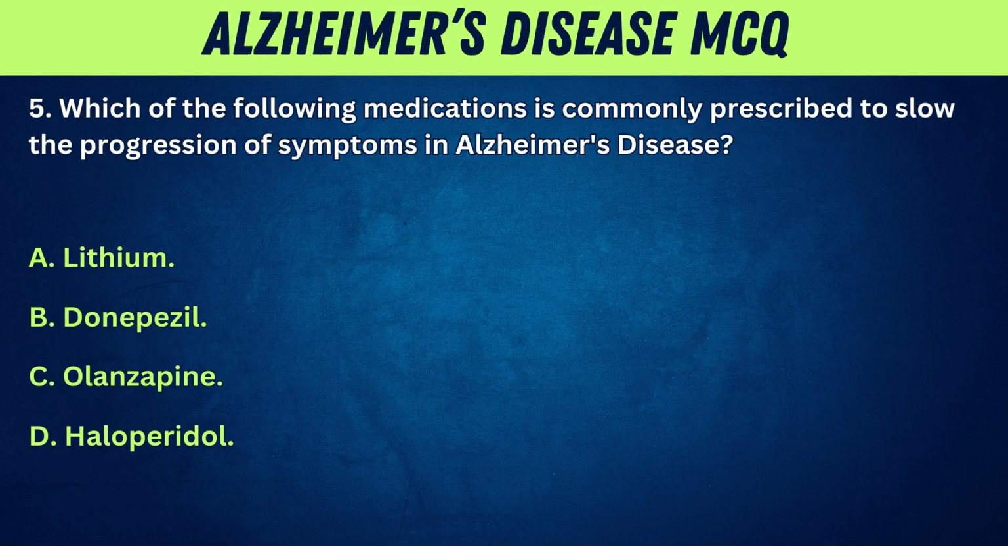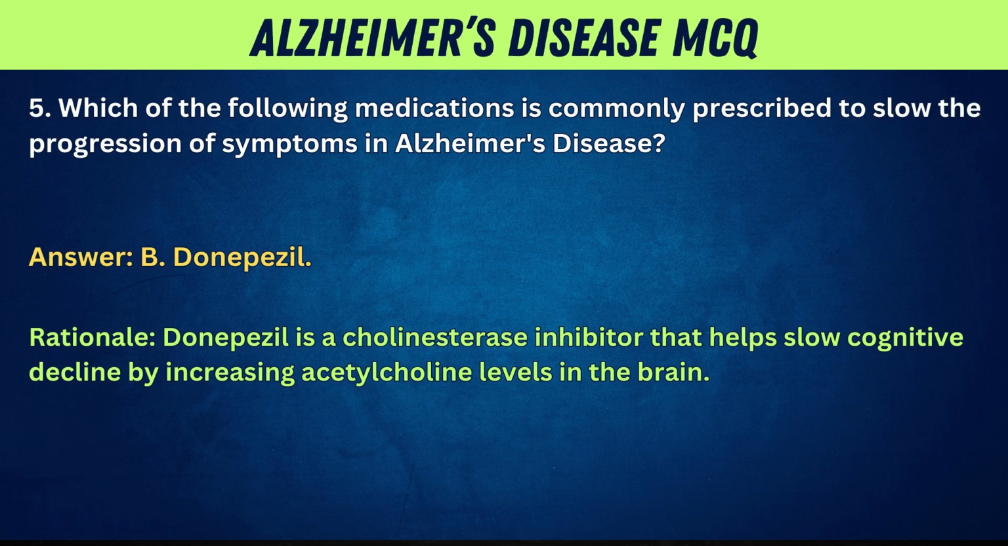5. Which of the following medications is commonly prescribed to slow the progression of symptoms in Alzheimer's disease? A. Lithium. B. Donepezil. C. Olanzapine. D. Haloperidol. Answer: B. Donepezil. Rationale: donepezil is a cholinesterase inhibitor that helps slow cognitive decline by increasing acetylcholine levels in the brain.